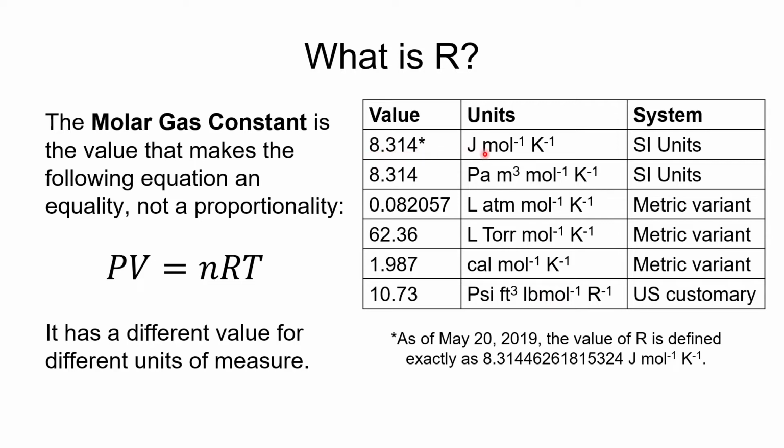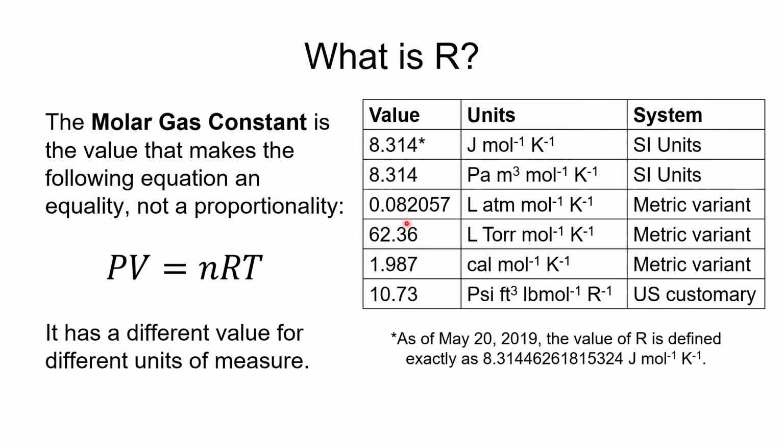Now, one of the values that we have is 8.314 joules per mole Kelvin. We're going to use that quite extensively later when we do chapter 5 and a whole lot when we get to chapter 19. And if you're thinking chapter 19, yes, that's in the second semester. 8.314, if you want that in terms of pressure and volume, is pressure in pascals, volume in cubic meters per mole Kelvin, and that also is SI units, so that is useful.